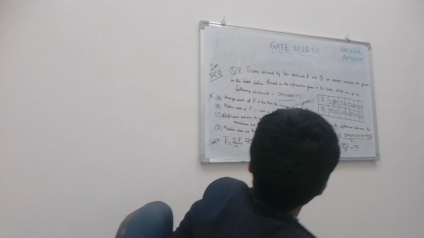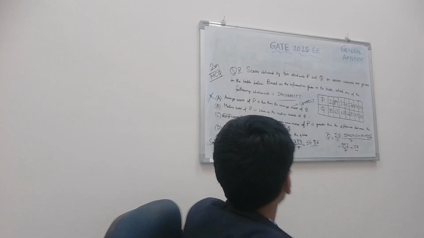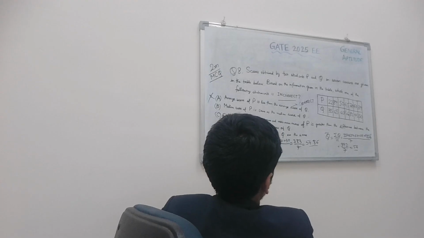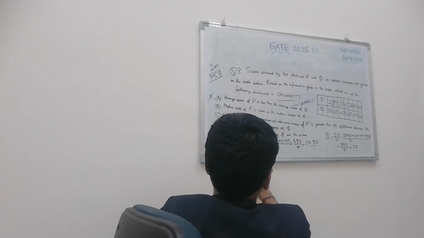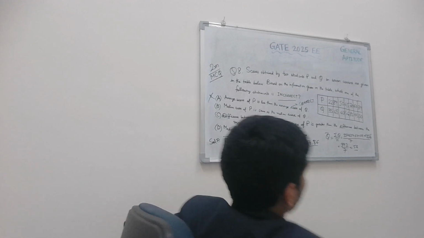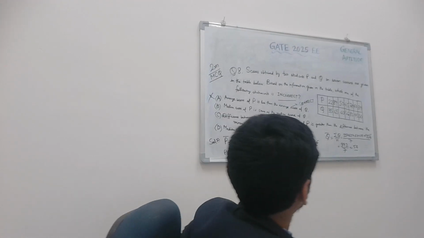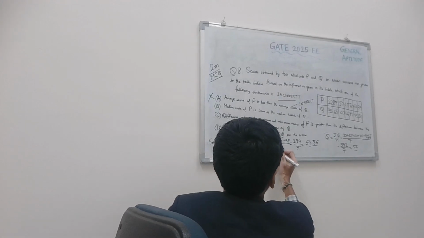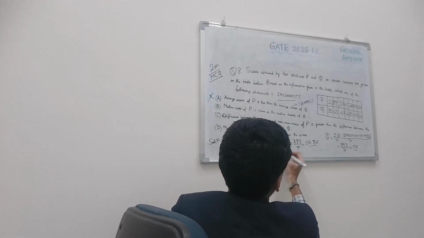Yes. Move to option B. Median score of P. Median score of P means we arrange the scores in ascending order. Ascending order: 22, 39, 45, 50, 60, 78 and 89.